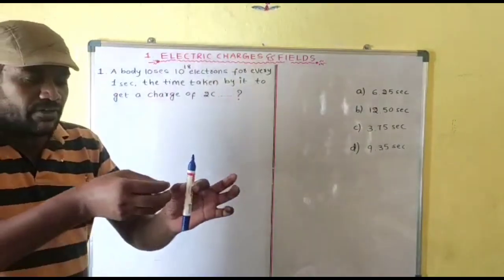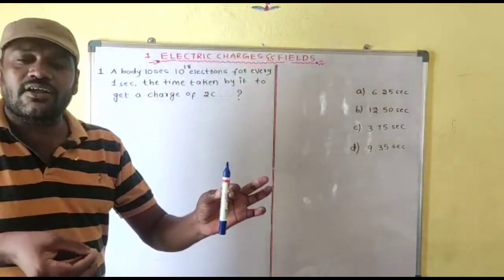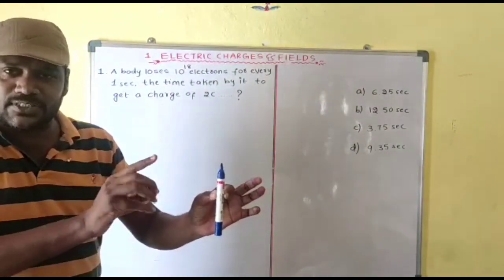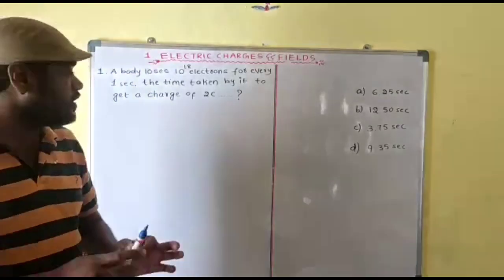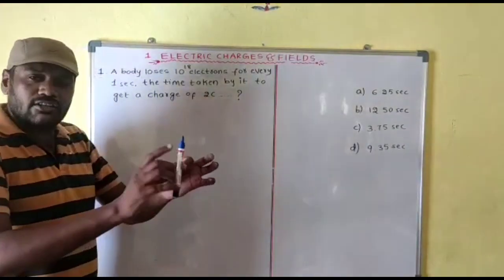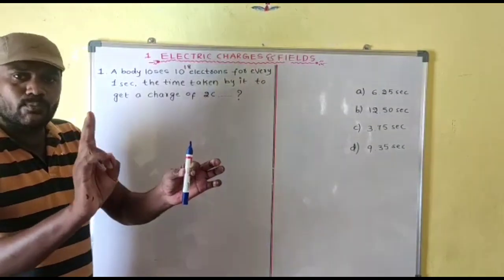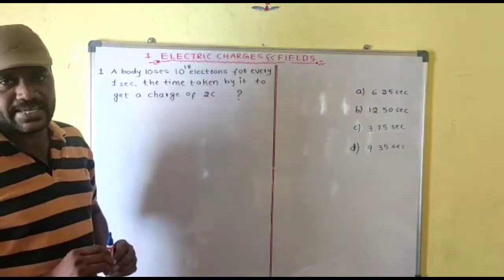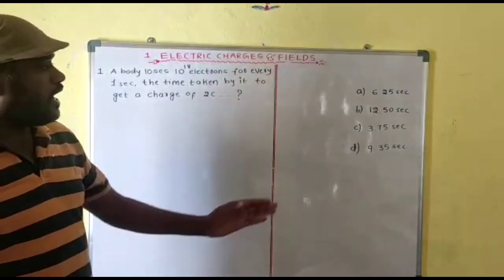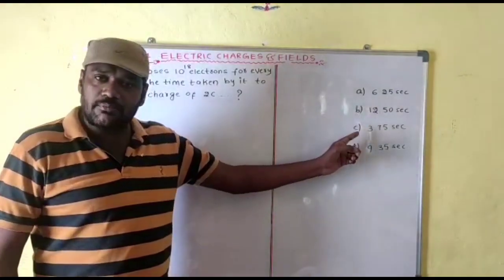When the body loses electrons, as I told you, it becomes a positively charged body. Now the question is, how much time does it take to get a charge of 2 coulomb on this body? That is the question to us, and I have given the options A, B, C, D.